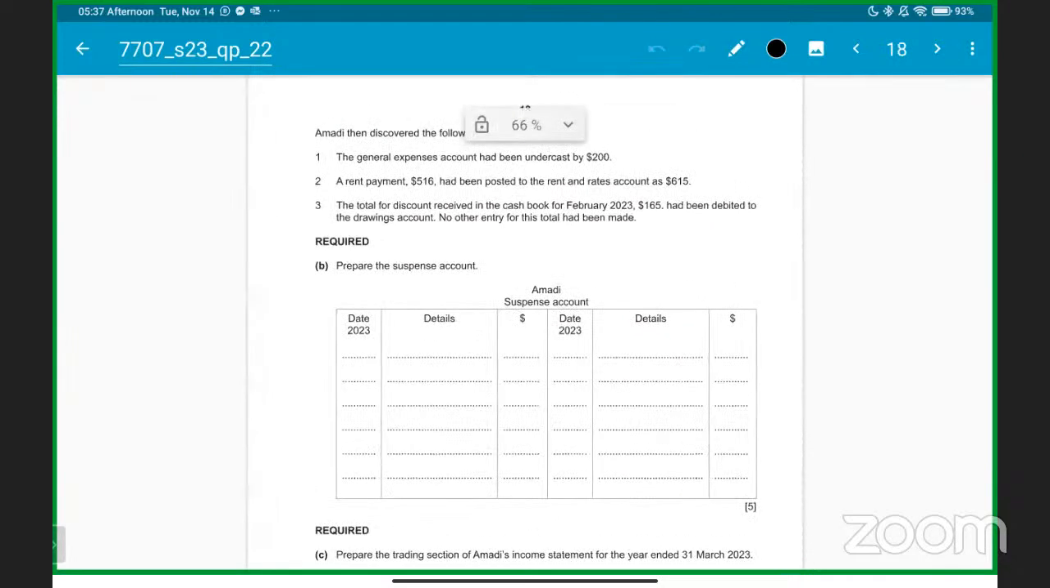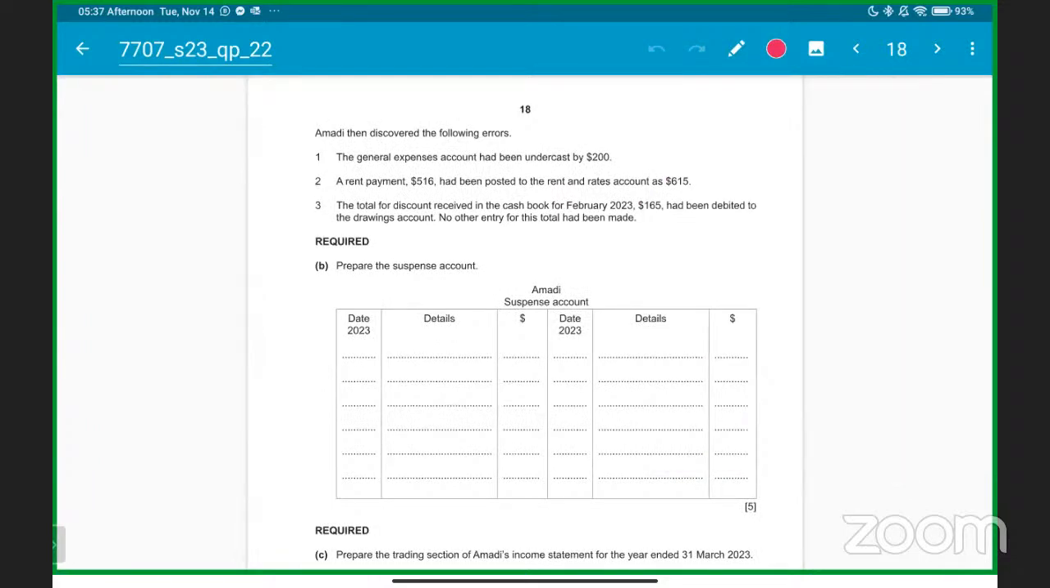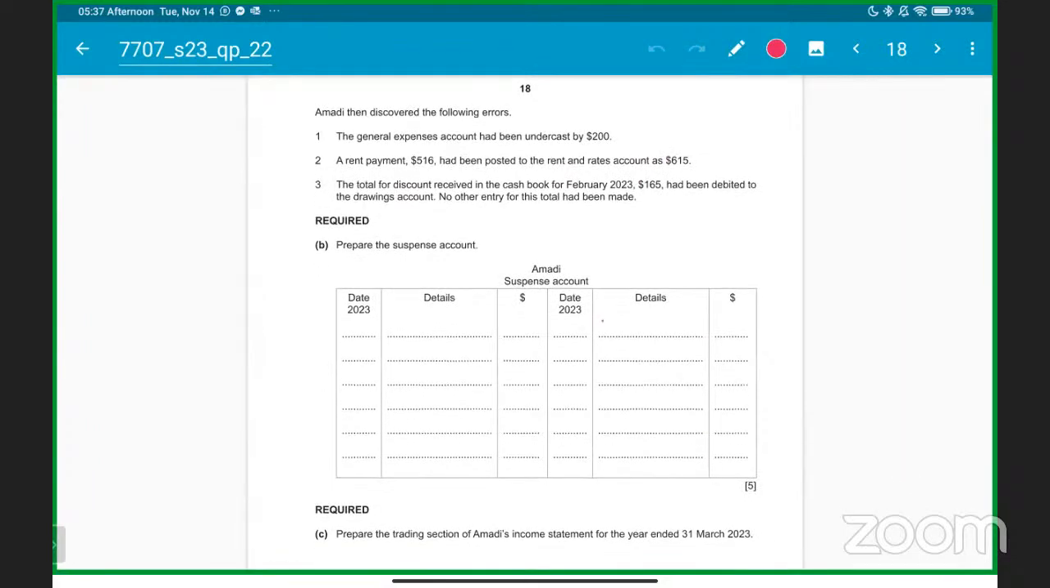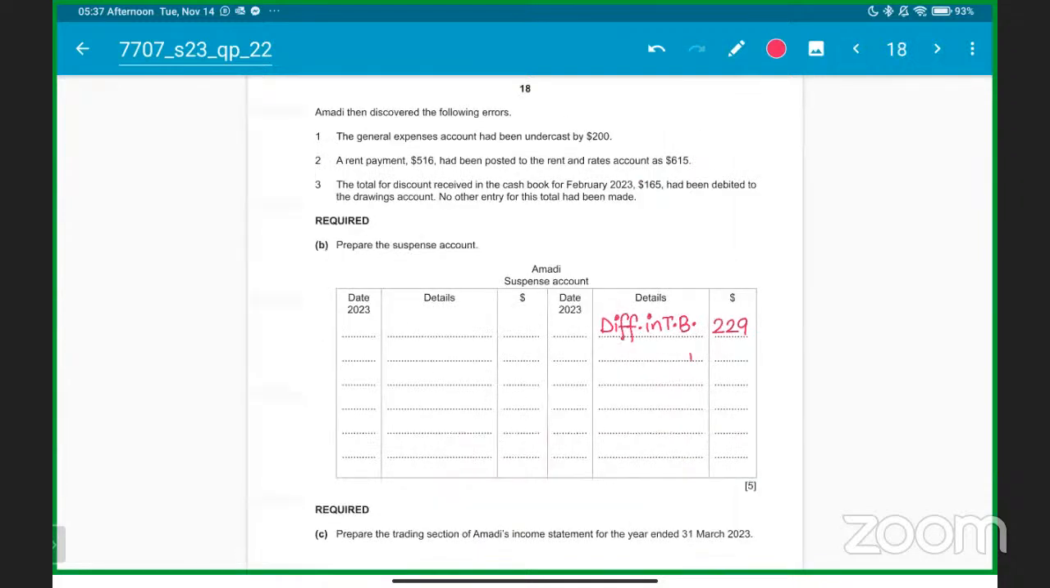Moving forward, we have the errors and the suspense account. So the first thing, we have already talked about it. So let's work it out. First thing, you will write it down here. We'll look at the 3 errors that we have. Definitely we'll look at them, but we have to understand the difference in the trial balance. The suspense account balance will be coming here: the difference in the trial balance is 229, because it was coming on the credit side. So I've written it in the suspense account.